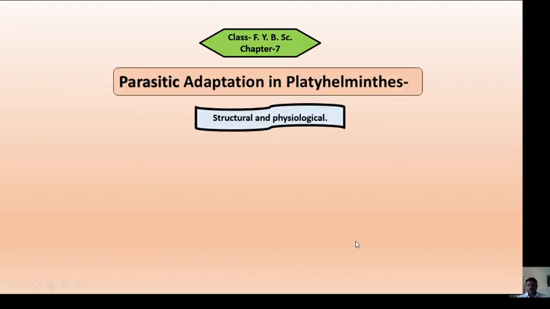So good afternoon friends. In this lecture we are going to discuss chapter number 7 from FY BSc class, the structural and physiological adaptation in Platyhelminthes. So myself Dr. H.J. Party, working as assistant professor in Department of Zoology, Maharaja Jivajirao Shinde Mahavidyalay, Srigonda, district Ahmednagar.